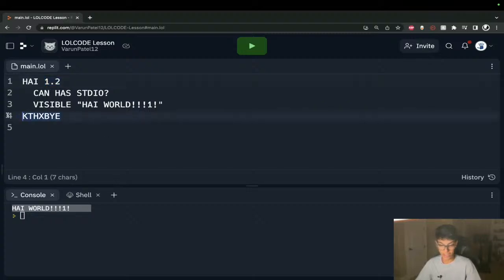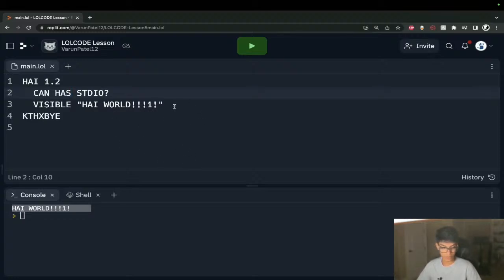At the end, every LOLCODE program has to end with KTHXBYE, in all uppercase, so it knows it has come to the end of its execution. On line 2, we have CAN HAS STDIO. STDIO is sort of like an import statement, like how we import a library in Python or Java. CAN HAS STDIO is just saying import the standard input output. Standard input output is what lets us print stuff, take input, all that jazz.